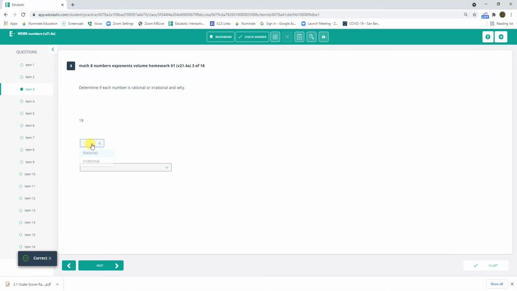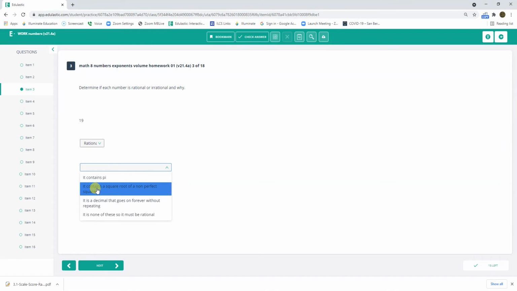19. Well, that is rational. Does it contain pi? No. Is it a square root of a non-perfect square? No. Is it a decimal that goes on forever without repeating? No. Is it none of these, so it must be rational? Yes.